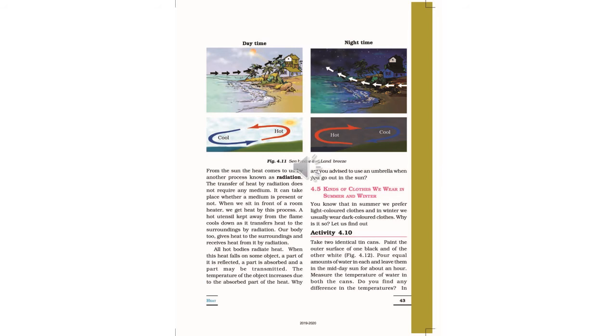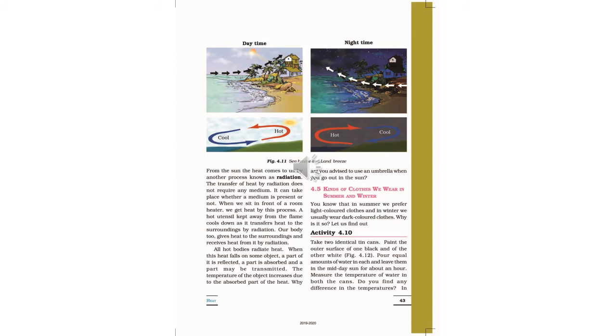So students, today I had explained some particular part of the chapter, and the remaining part we will discuss in the next video. So the points which I explained today, I will just revise. There are three modes of transmission of heat: conduction, convection, and radiation.